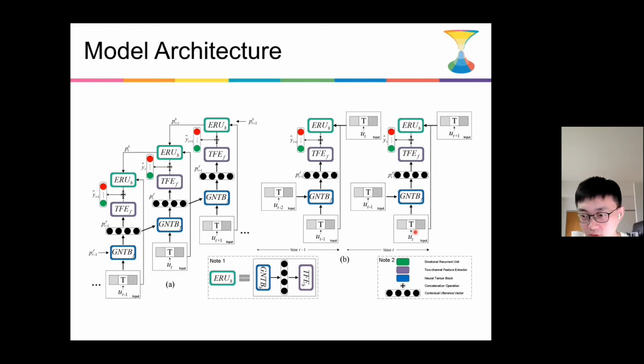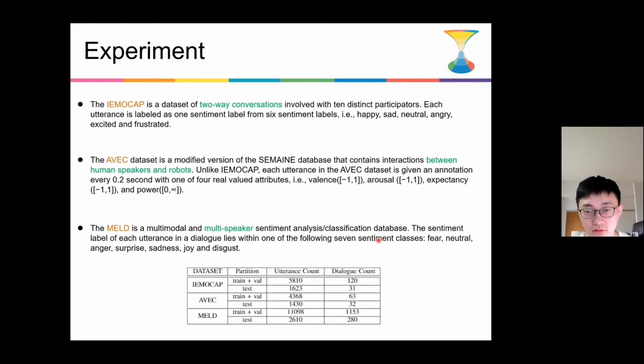And if we only employ the adjacent utterances, then it is the local context variant. So in this variant, only the adjacent utterances are regarded as the context of the current utterance. Okay, so now we have the new solution for this task. So the next step is to evaluate the effectiveness of the new model.